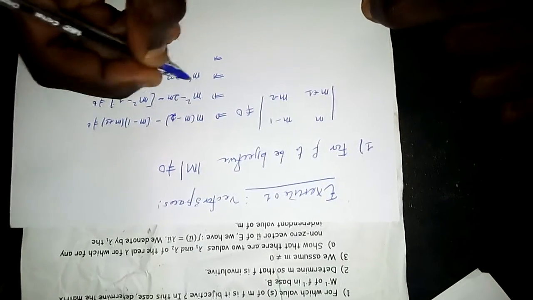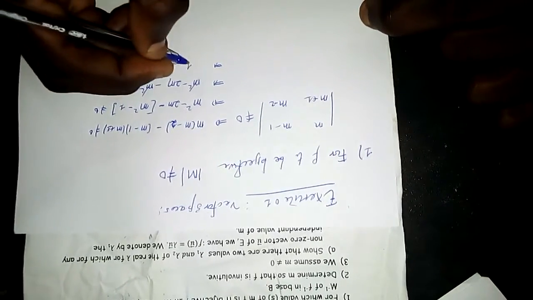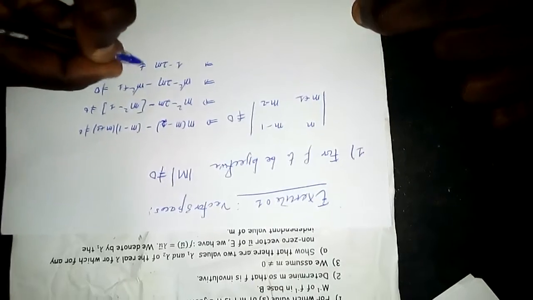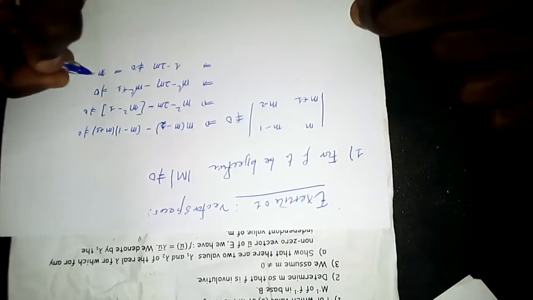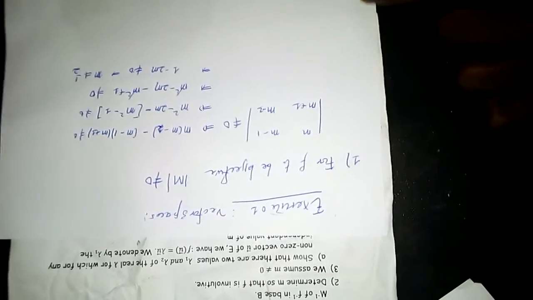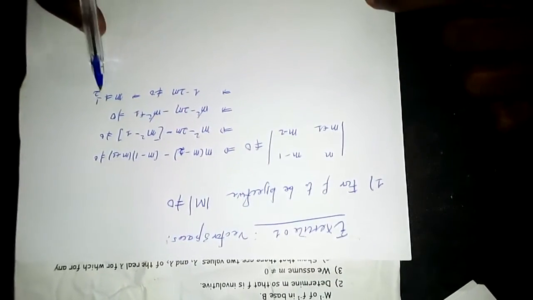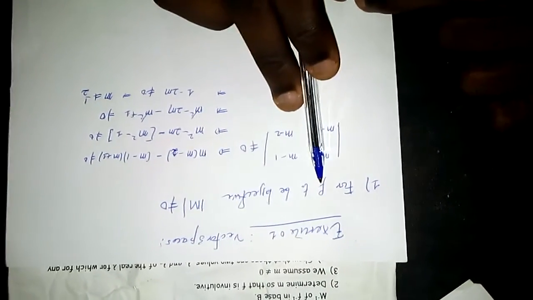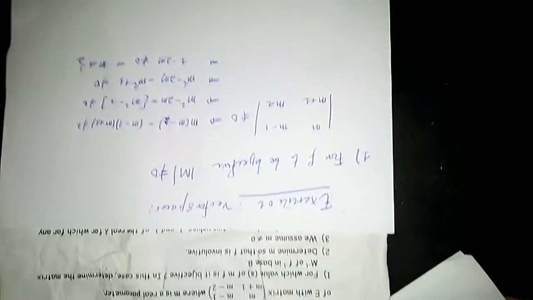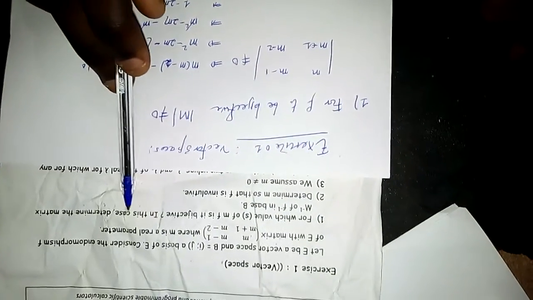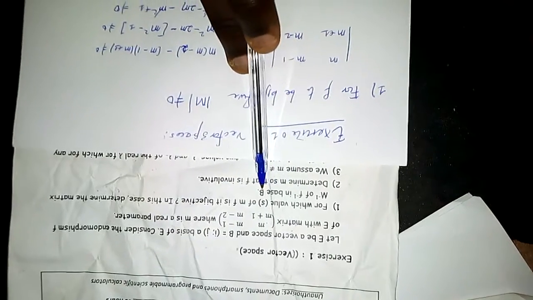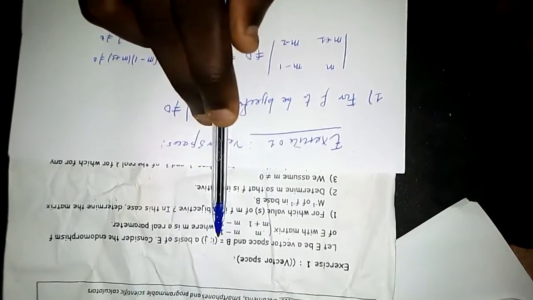Alright, so m squared cancels m squared, and then we have 1 minus 2m different from 0, meaning that m is different from a half. So for all values of m that are different from a half, our F is bijective. Now next, in this case, determine the matrix M inverse of F inverse in base B. Now our base is base B, so 2 dimensions.